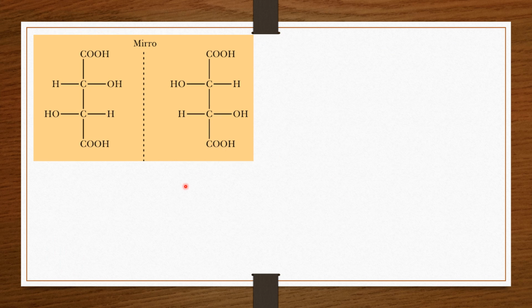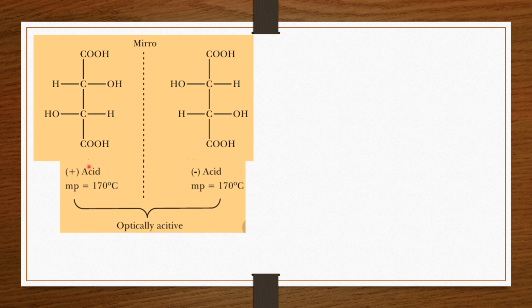Second is the example of tartaric acid. You can see here the acid present in two isomeric forms. One is the positive acid and the second is the negative acid. Positive acid means this acid can rotate the plane polarized light in the clockwise direction towards the right side.